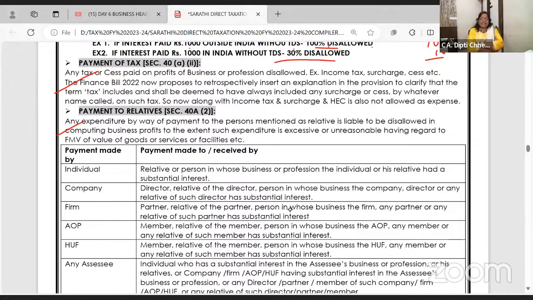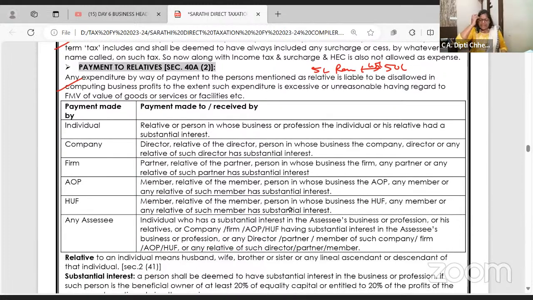Ma'am, who will decide it is unreasonable? The department. The department says that according to my son's qualification, he can get 5 lakh remuneration. But if I am paying 50 lakhs, 45 lakhs will be disallowed. Clear? For an individual, who are the relatives? Spouse, children. For company, directors; for partnership firm, partners; AOP member; HUF member.